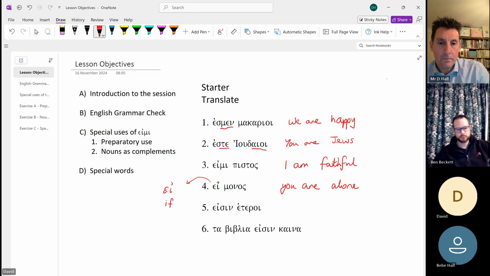heteroi. So that's the third person plural. So we're talking about they in this case. So they are. And heteros, and you probably can kind of remember that one quite easily. It's to do with something being different. So hetero, so we got that from the Greek. So heteroi, so they are different.